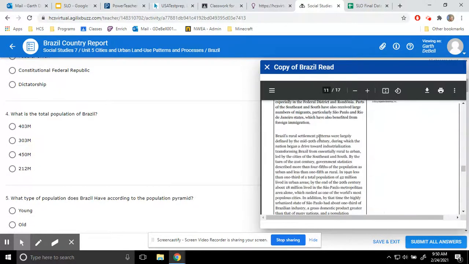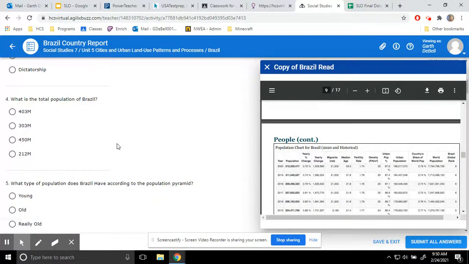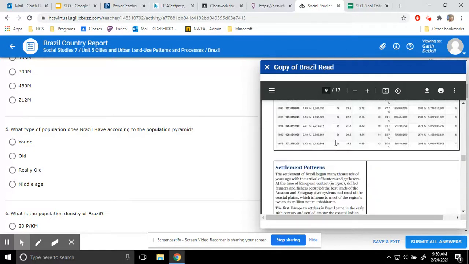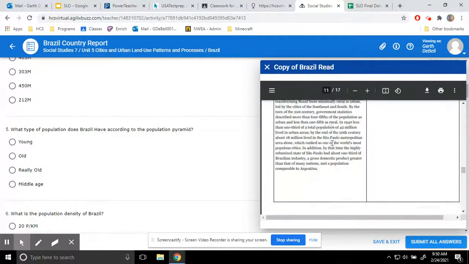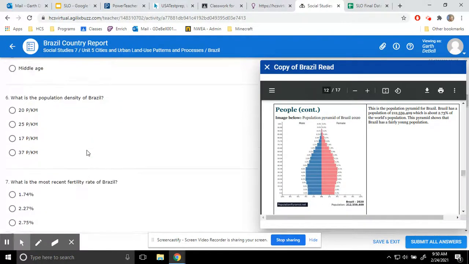Total population, you're just going to come here to this chart. You're going to look for the year 2020 and the total population. What type of population does Brazil have according to the population pyramid? So you're going to come down here to the population pyramid, look at it, read the little thing on the side, and pick which one of these you think is correct.